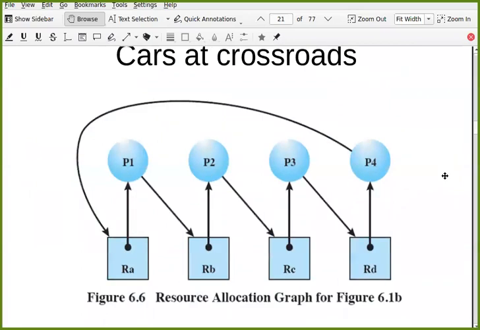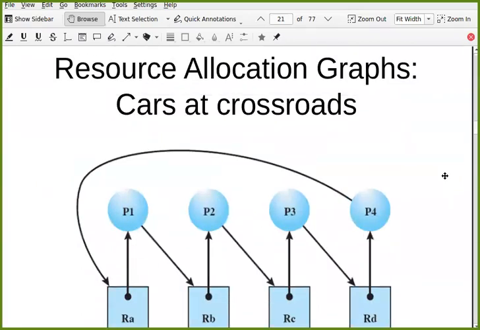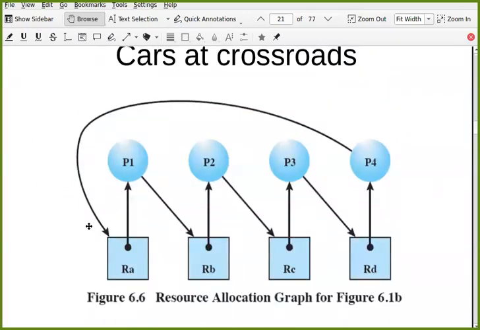Now this is the resource allocation graph for the cars at the crossroads where deadlock was there. P1, it's car 1. It holds RA. It is in section A and requires section B. But section B is already acquired by P2, which requires C. But section C is already acquired by P3 and it requires D. But section D is already acquired by P4 and it requests RA. So you can see this is circular wait. Circular wait need not always look circular, right? But you can see this is a circular wait.